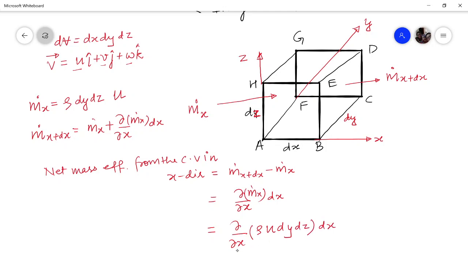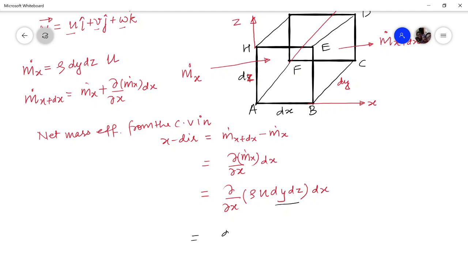But this is a partial derivative with respect to x, so dy and dz will not change and come outside, and this becomes del by del x of rho u times dx dy dz. And dx dy dz is the volume of this infinitesimal fluid element, so we can write it as dV. So this is the net mass efflux from the control volume in the x direction.